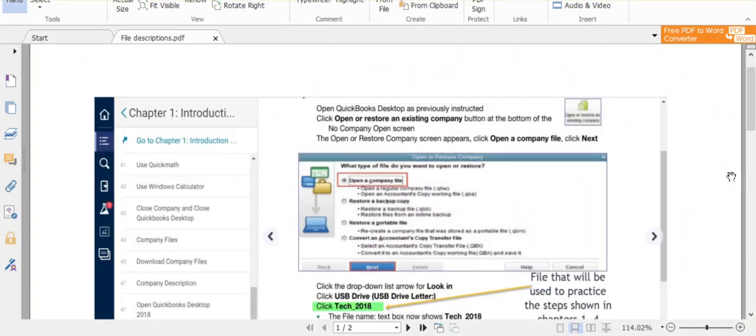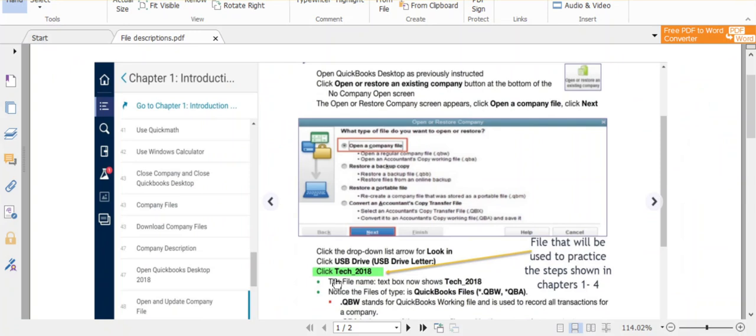So when you're looking at the information that you have when you get into your textbook, for example, the Tech QuickBooks file is the first one that you're going to use. And you're going to use that file in chapters 1 through 4. And so you're always going to be adding to this file every time that you're practicing the material. This is going to give you the chance to practice the steps that they're showing to you in the textbook. So it's a way for you to get some practice, to get a little bit of a better understanding of how to do each of the different steps in QuickBooks before you get to the end of chapter file.